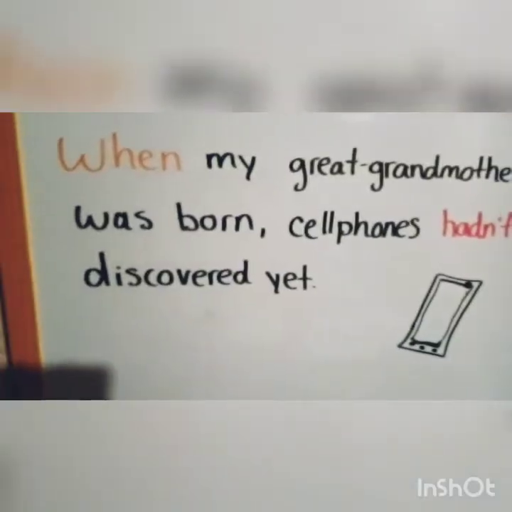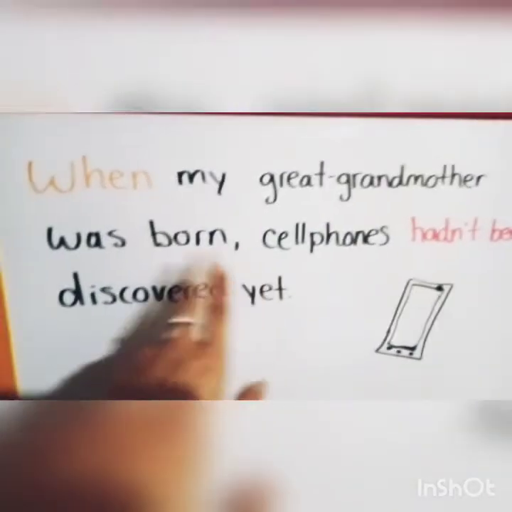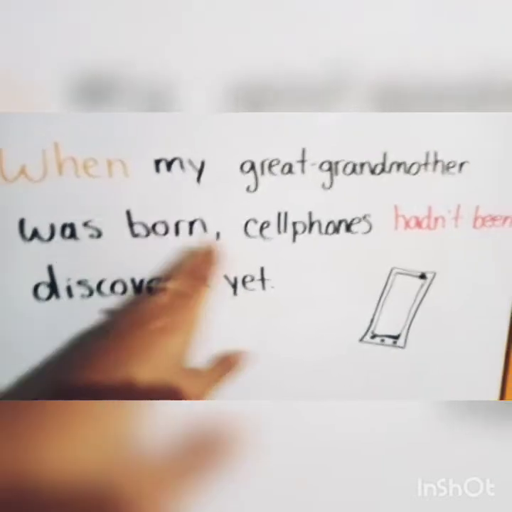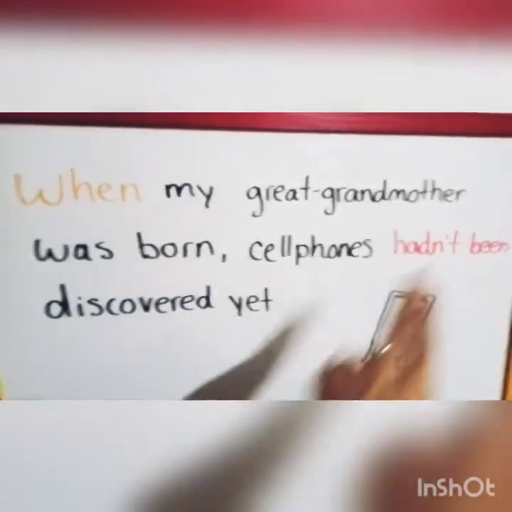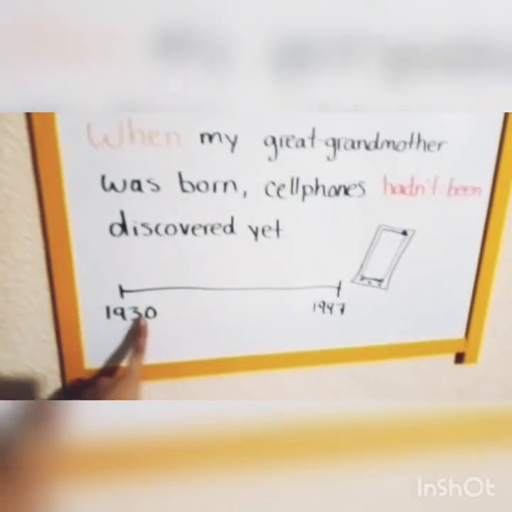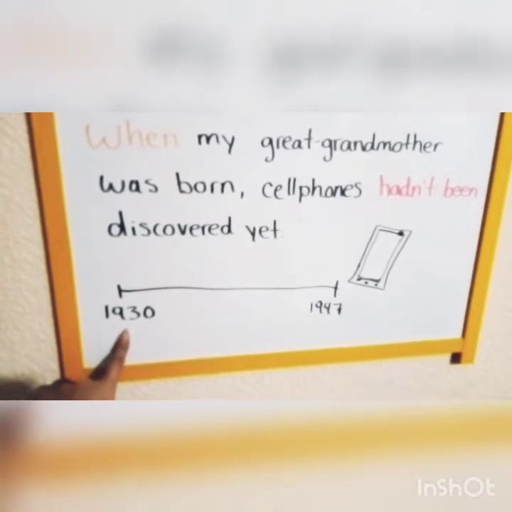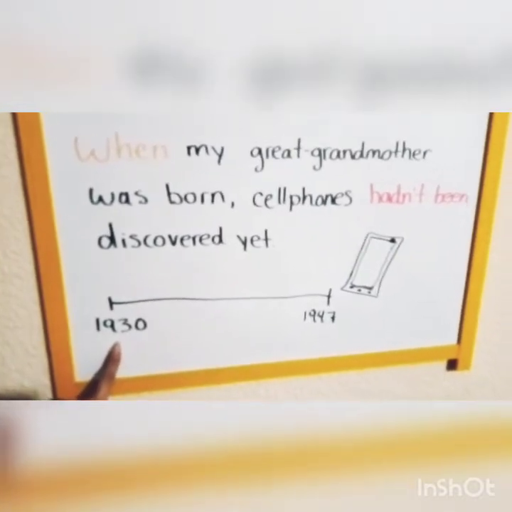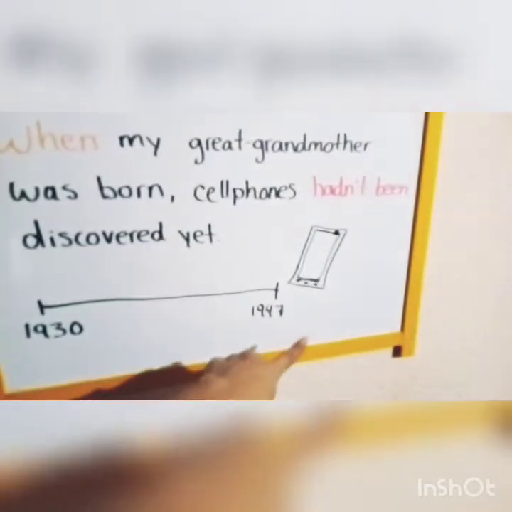So this is another example. When my grandmother was born, past simple, cell phones hadn't been discovered yet. It means that my grandmother was born in 1930 and the cell phones still didn't exist until later.